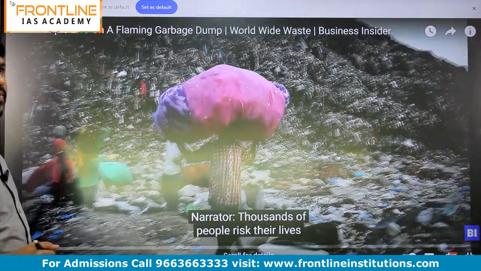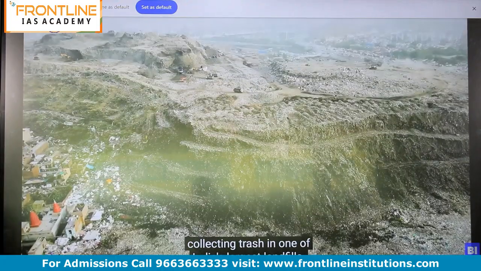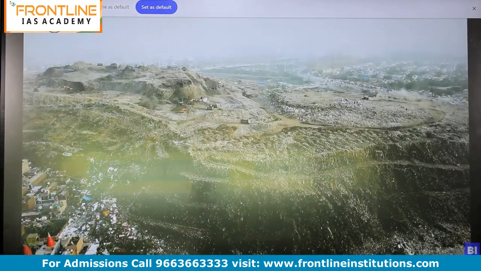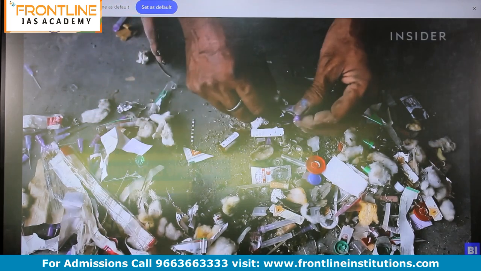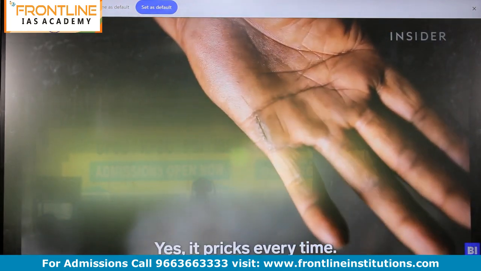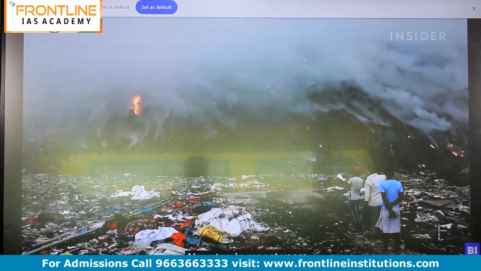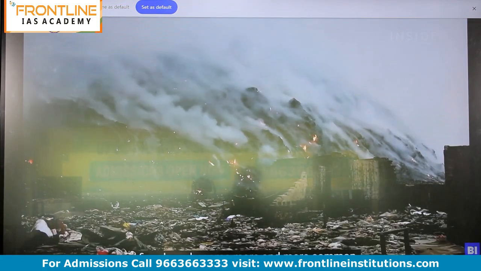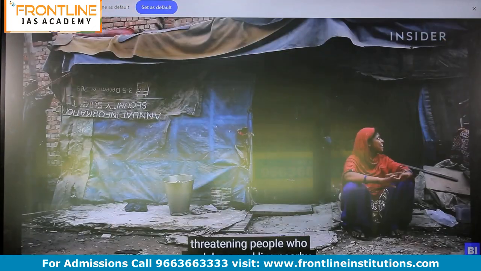Thousands of people risk their lives collecting trash in one of India's largest landfills. They sort all kinds of waste, even used syringes. In recent years, fires have become more and more common, threatening people who work here and live nearby.